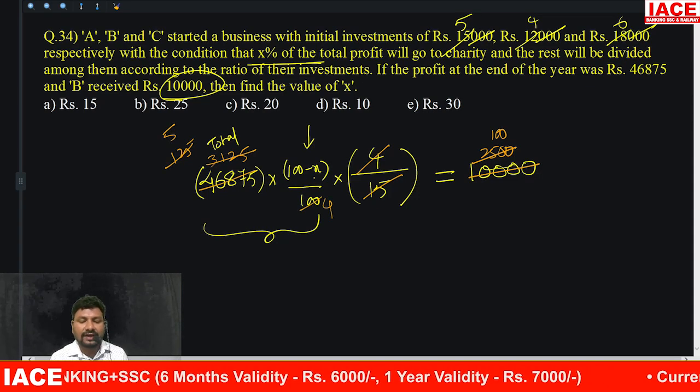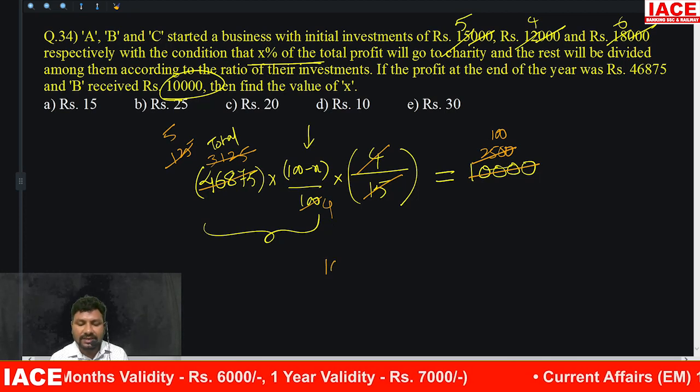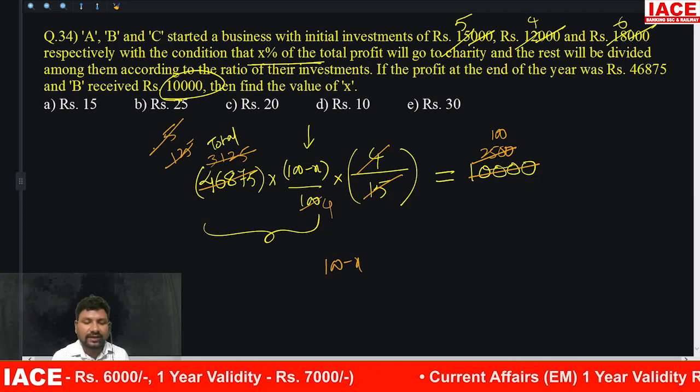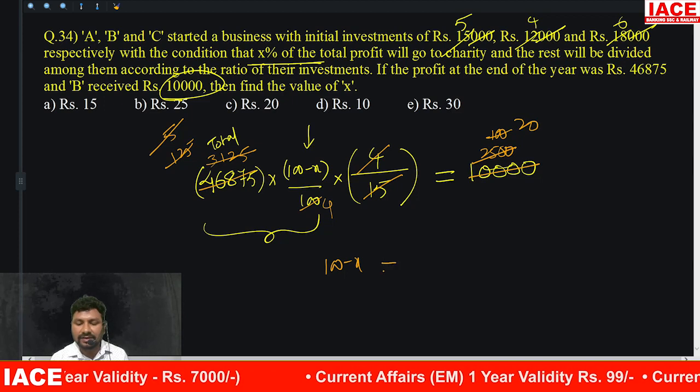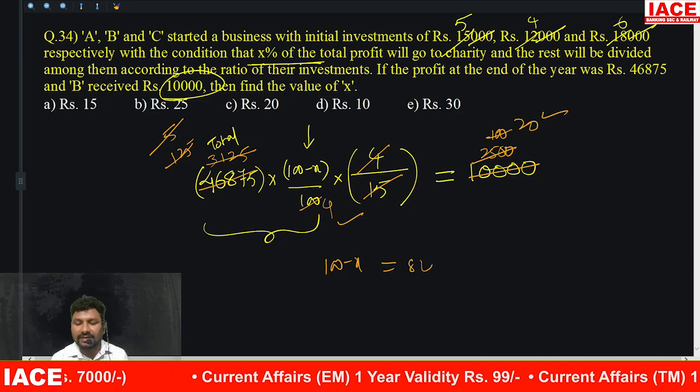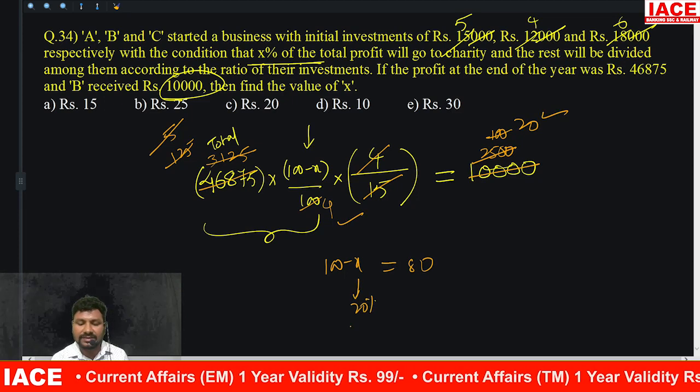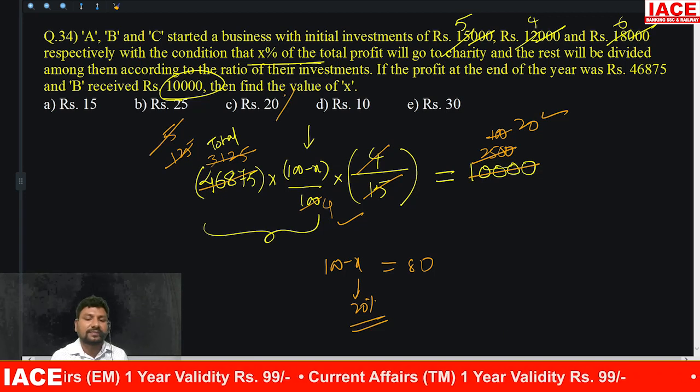5 by 4 of 100 minus x is equal to 100. When it is coming to the 100 by x, 5 to 100 is 20 times, and 4 to 20 multiplied, it is 80. Then x is equal to how much percentage? 20%. Basically it is a percentage.